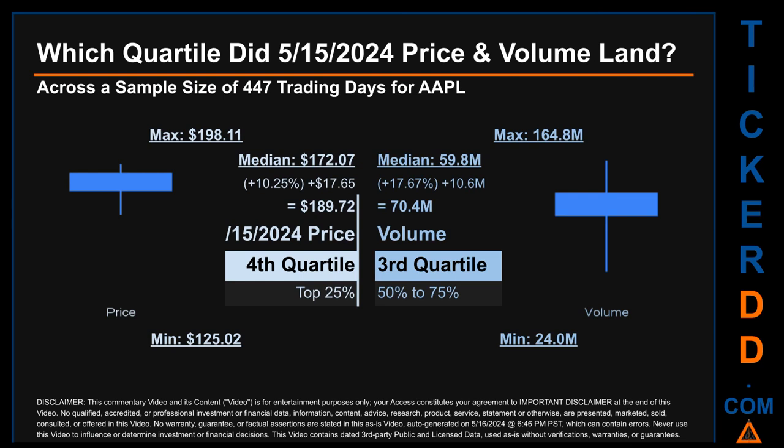Descriptively, AAPL has a median price of $172.07. Therefore, May 15, 2024 price was higher from that middle marker by 10.25%. The day's volume of 70.4 million was more than the median by 17.67%.